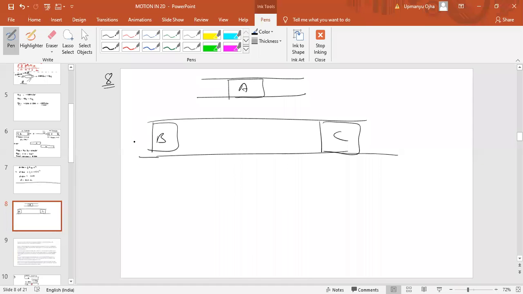Car A is traveling with the speed of 36 km per hour. So we can assume this car is moving with 36 km per hour. Can we convert it into meters per second? That will come as 10 meters per second.